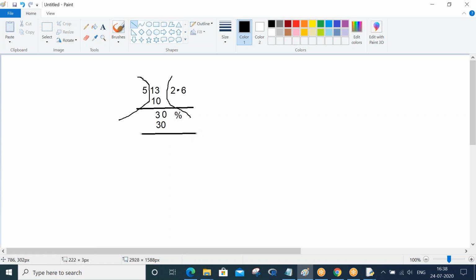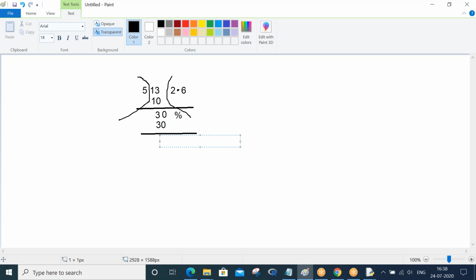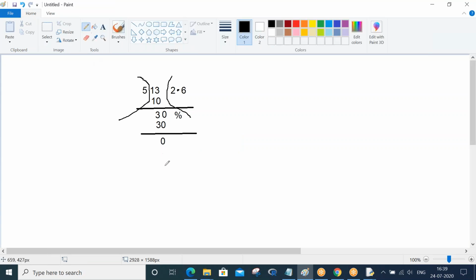And now if you see, the remainder is 0. When the remainder is 0, what is the quotient? This is the value of your a by b. So when the remainder is 0, the current quotient is the value of a by b.